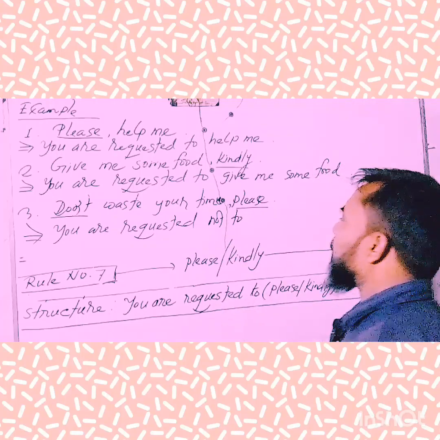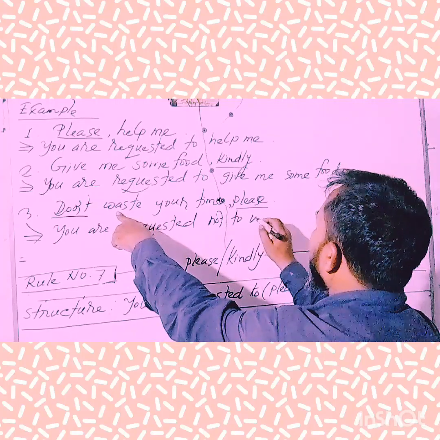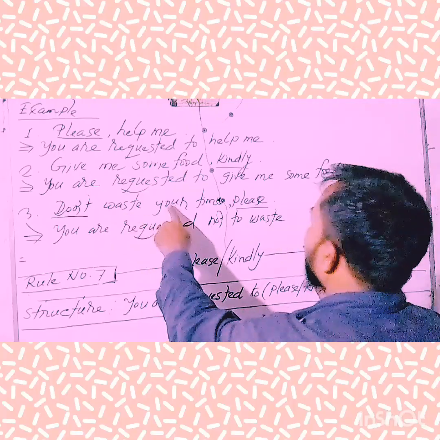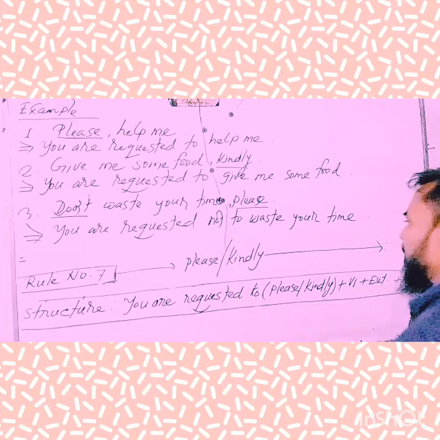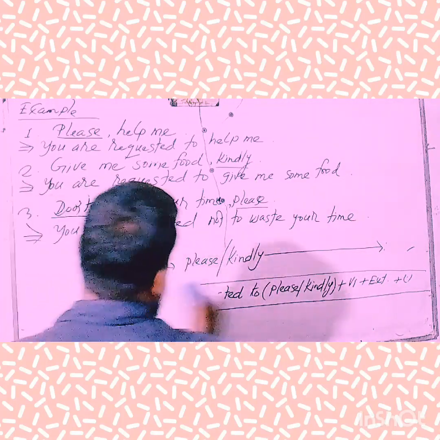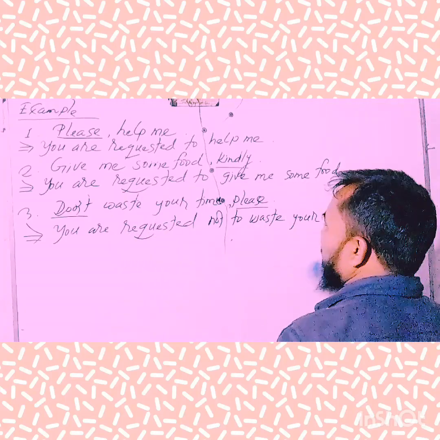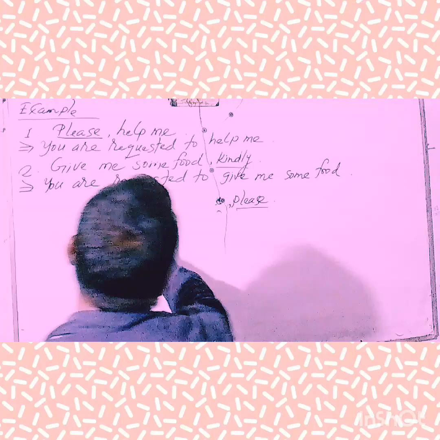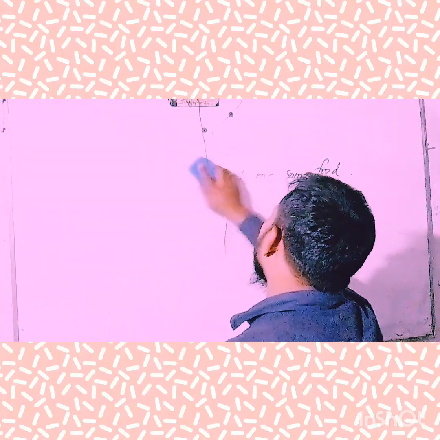Then the V1 form of verb. Here the V1 form of verb is waste, and the extension is your time. Hope that you have understood clearly. So, my dear learners, I have tried to make you understand the various kinds of rules of imperative sentences. I have finished rule number seven.